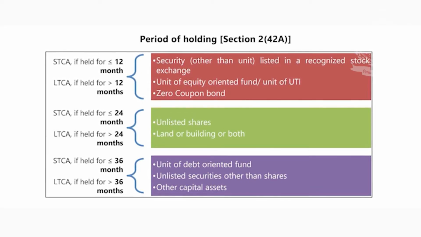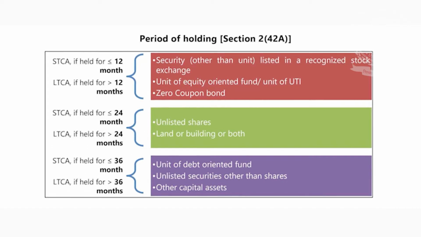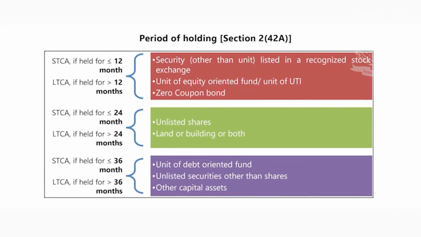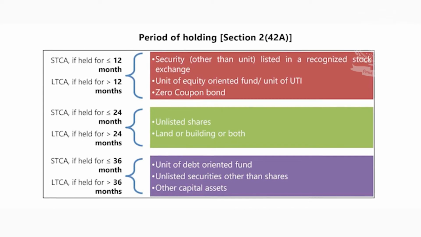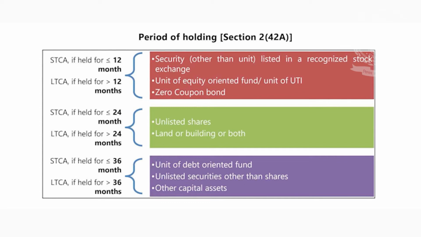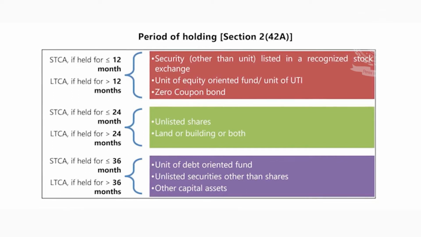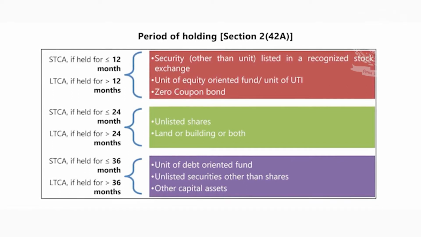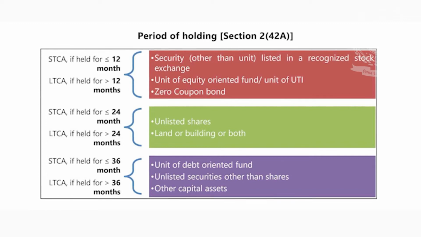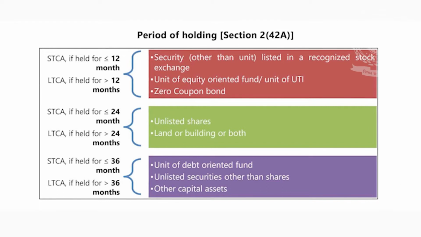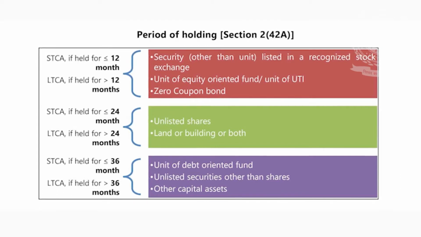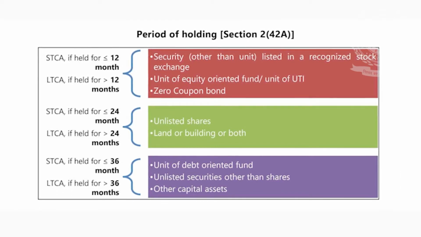Furthermore, where transfer is relating to any immovable property, any residential house or plot, here the holding cannot exceed 24 months. So any capital assets where holding does not exceed 12 months or 24 months or 36 months, the gain arising on such transfer will be called a short-term capital gain.